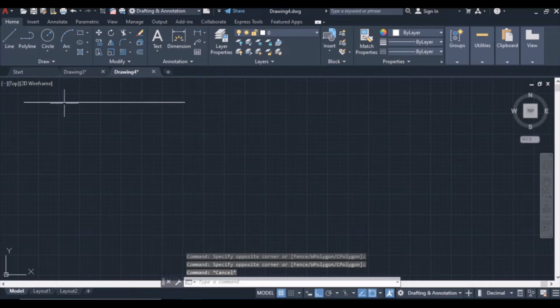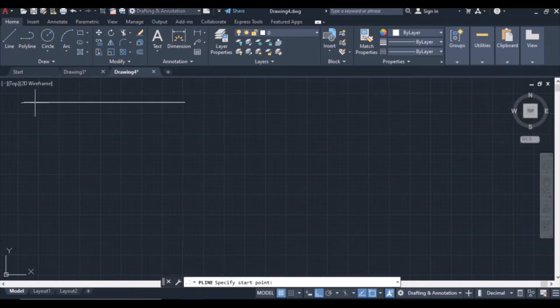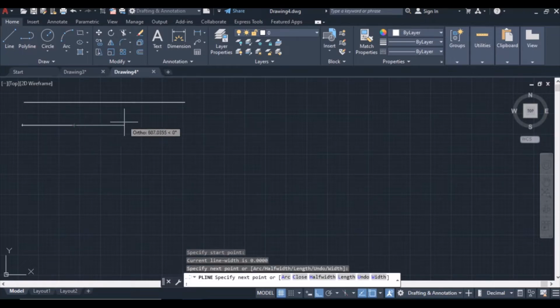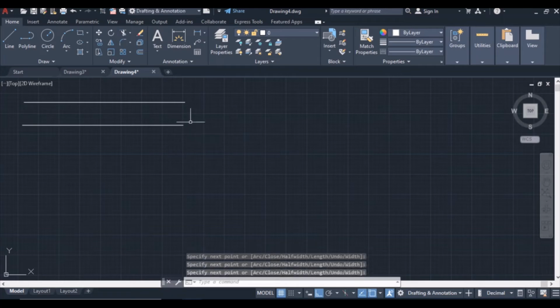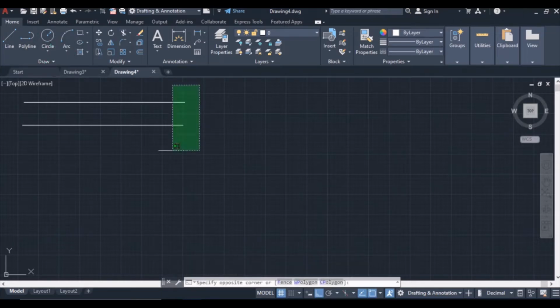And when you use the polyline, let us just use the same procedure. Press enter, and when you highlight, the whole line will be highlighted. Okay, that's the difference between a line and polyline, but we will learn that in the future. So the draw panel is where you do all your drawing work.